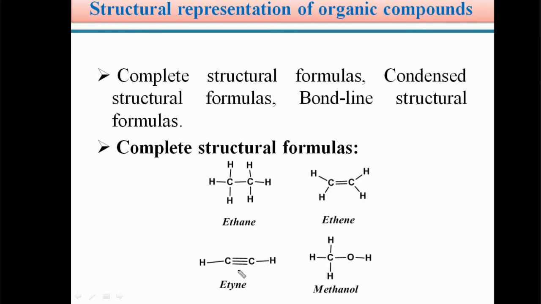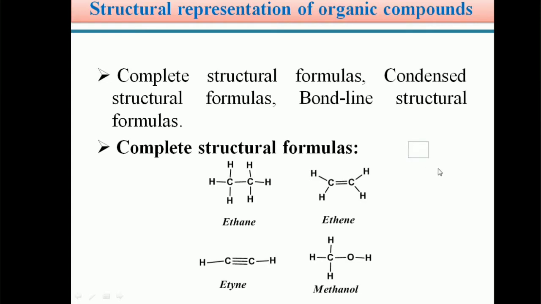Next, students, suppose the organic compound contains heteroatoms. Heteroatoms means atoms other than carbon and hydrogen.